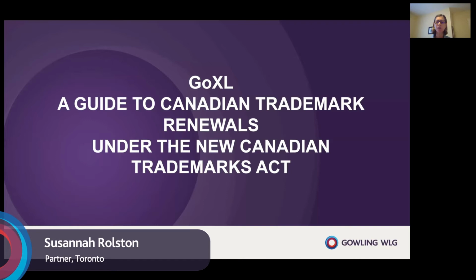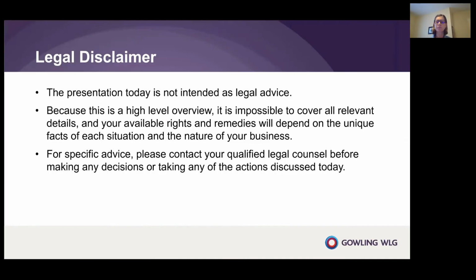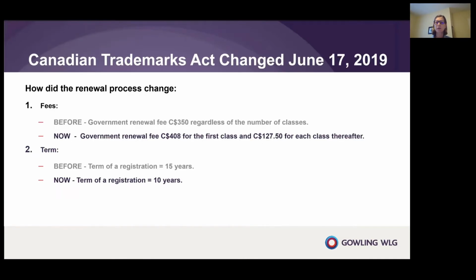I'm going to be talking about the Canadian trademark renewal process under the new Canadian Trademarks Act. The Canadian Trademarks Act underwent significant changes June 17, 2019. A number of those changes affect the renewal process.